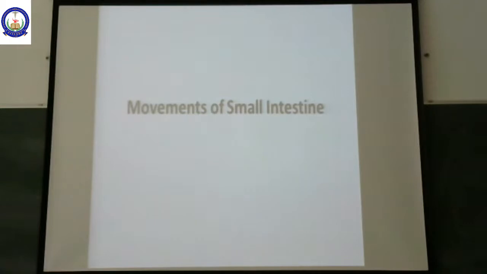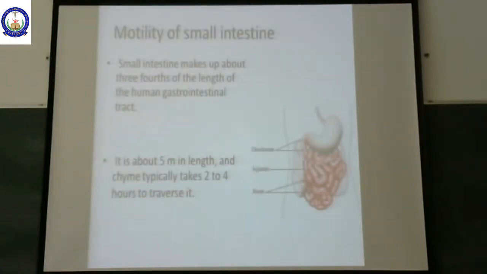Now coming to movements of the small intestine. Motility of small intestine. Small intestine makes up about 3/4 of the length of the whole of the GI tract. Okay? It is about 5 meters in length, and the food that enters into the duodenum, we call it chyme. Food bolus, which entered into the stomach, mixed with the gastric contents, now forms the chyme. Chyme typically takes around 2 to 4 hours to traverse across the small intestine.